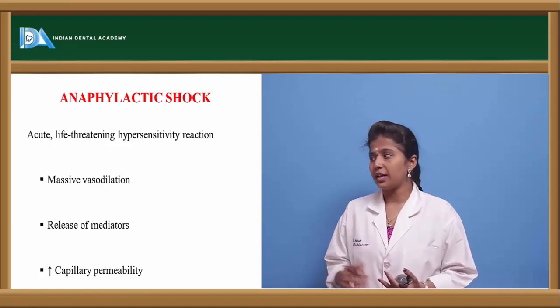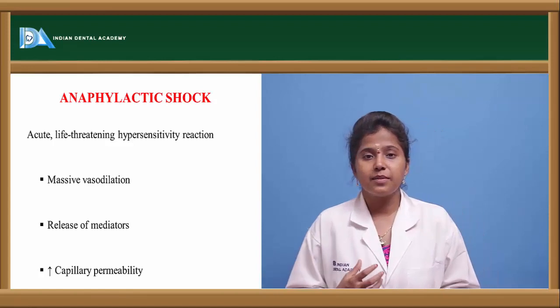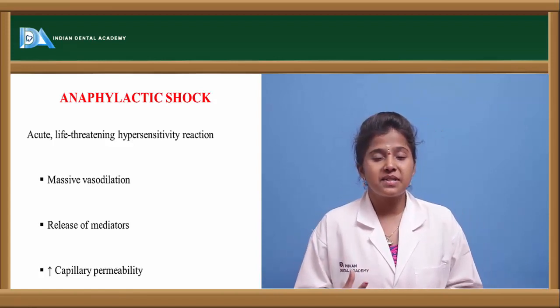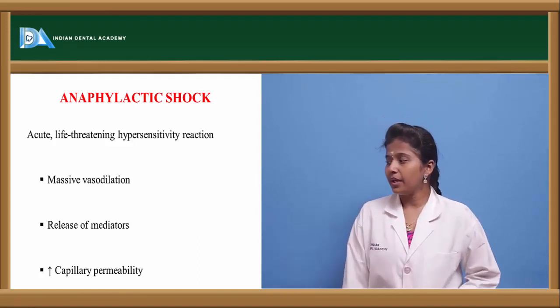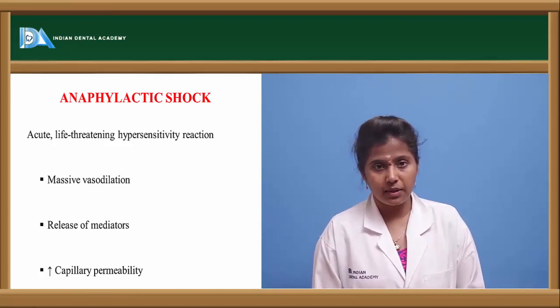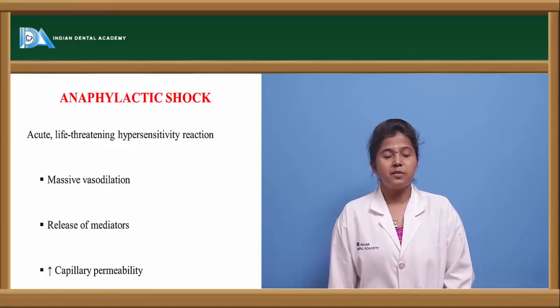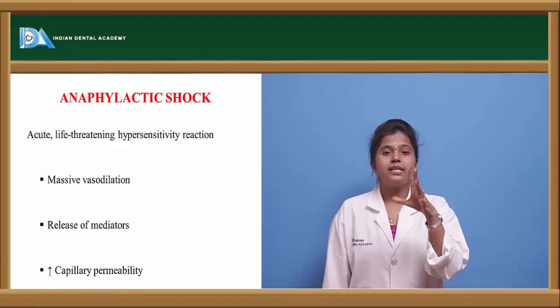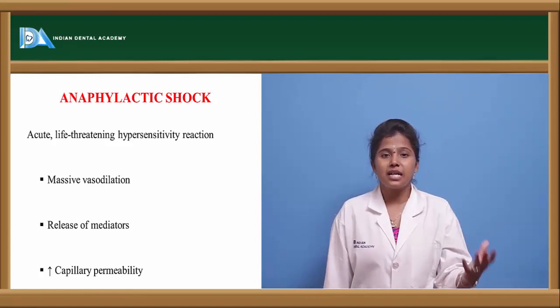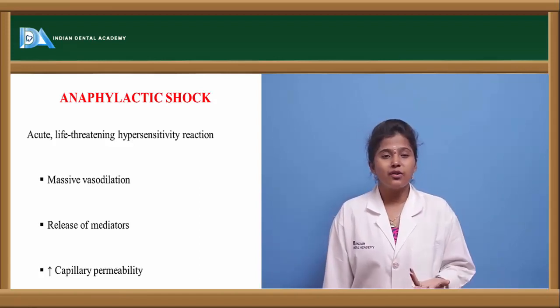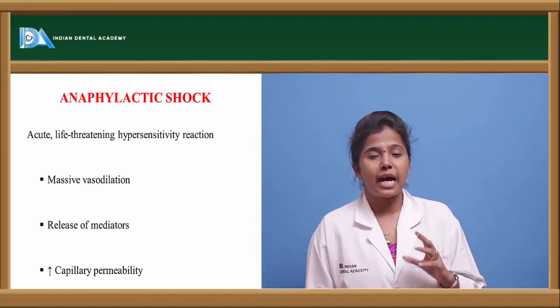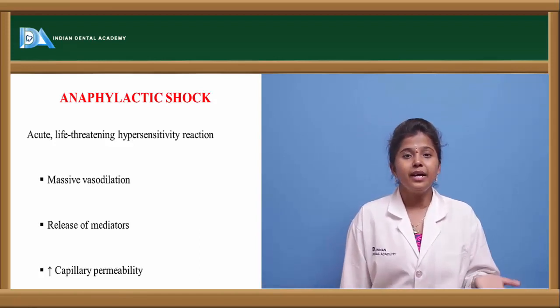Apart from that, we can see the release of mediators. Mediators are nothing but chemical substances, or these are the allergens which are released. And there will be increased capillary permeability. If capillary permeability increases more, then the cell swells, the fluid enters the cells, and the pumps or ion channels present in the cells will be damaged.